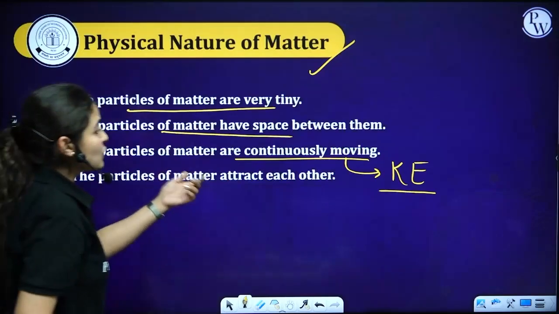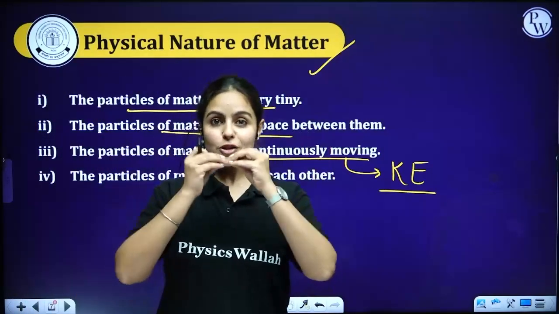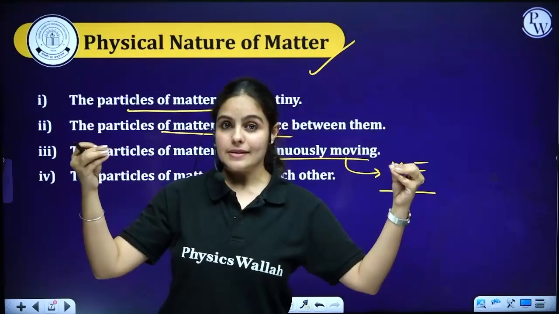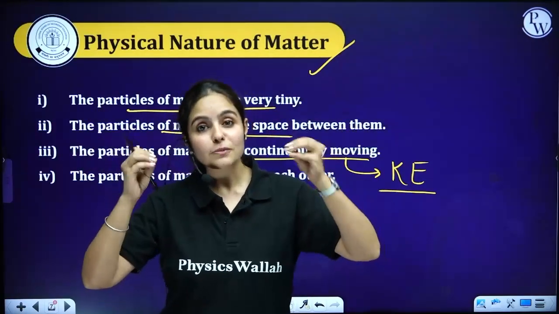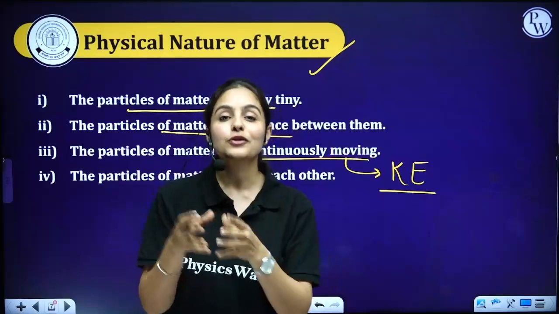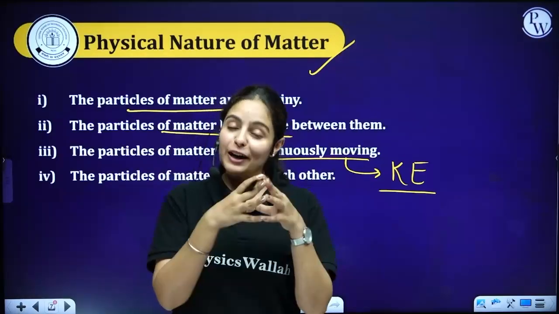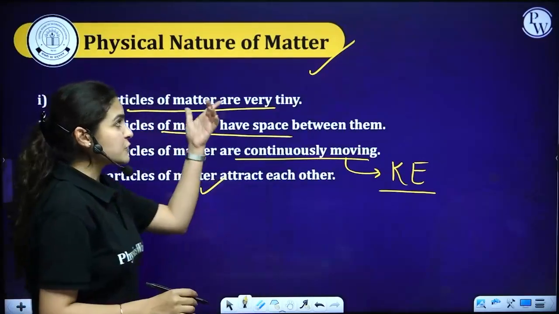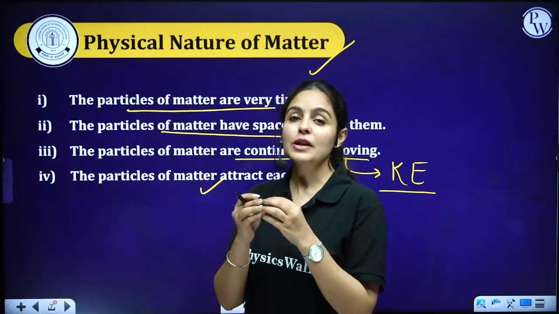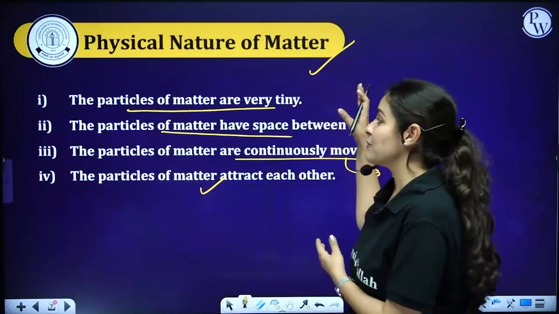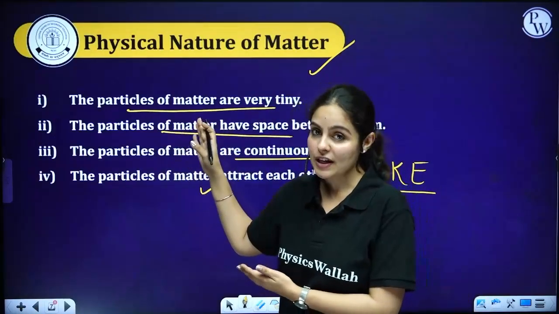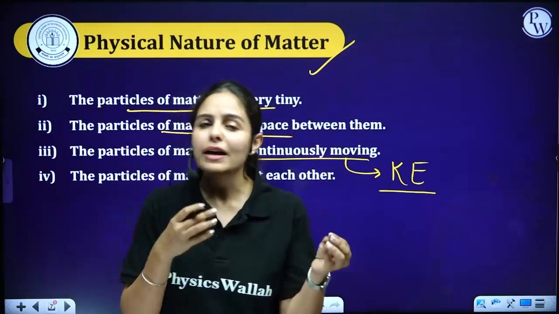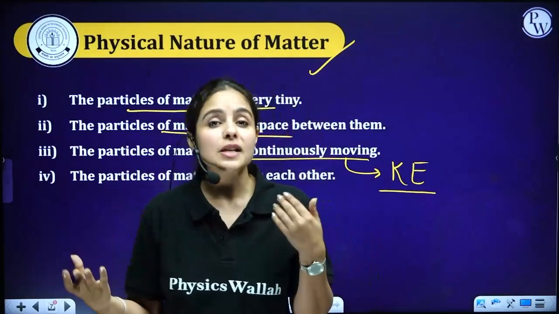Now, the particles of matter attract each other. Now, attraction could be too high, attraction could be less, or attraction could be least. Again, this attraction between particles will depend on the substance. I'll be explaining these points more in the further session. So you have to remember these 4 physical points, 4 physical natures of matter, that matter is made up of tiny particles.